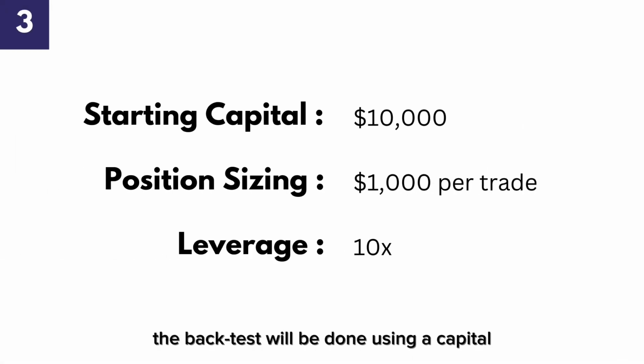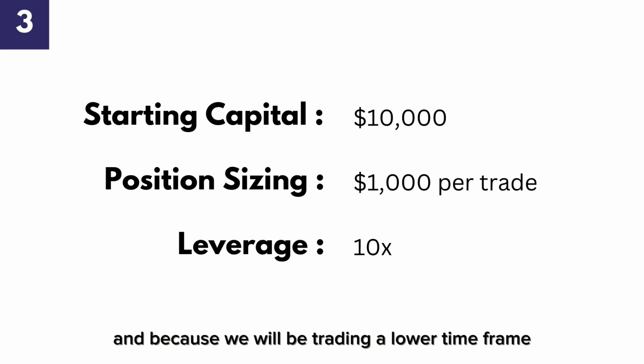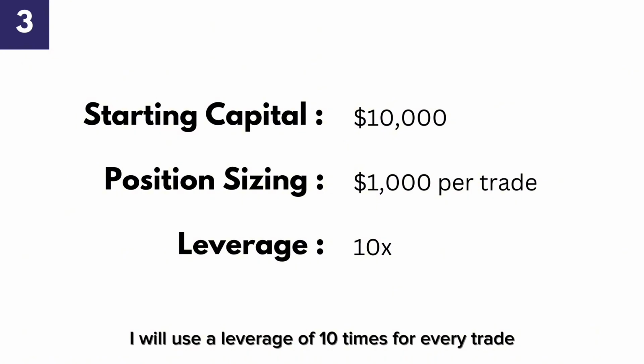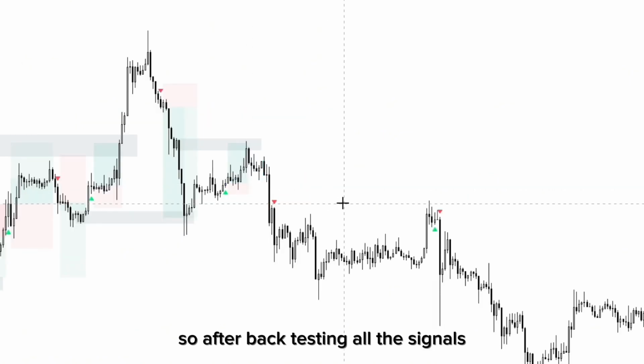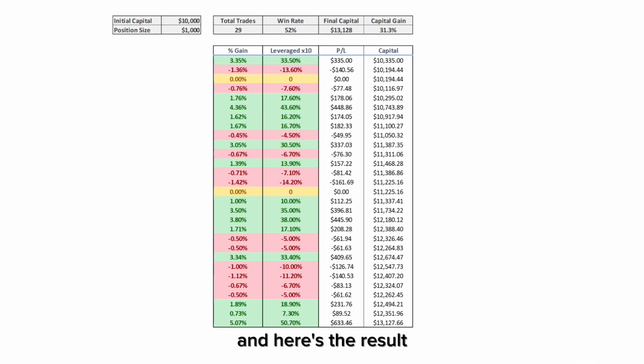The backtest will be done using a capital of 10,000 USD and I will allocate 10% of the capital to every single trade, which is also $1,000 per trade. And because we will be trading a lower time frame, I will use a leverage of 10 times for every trade. So after backtesting all the signals, I have compiled the data and here's the result.